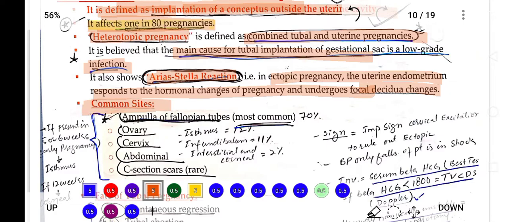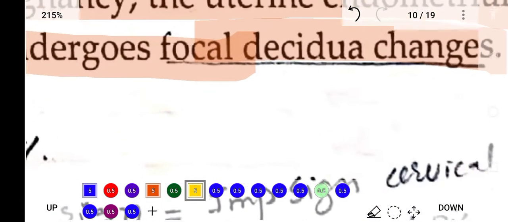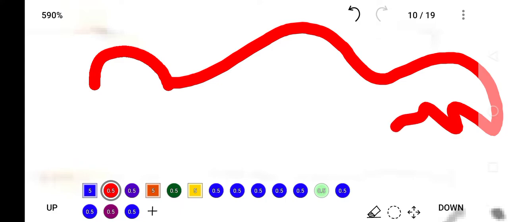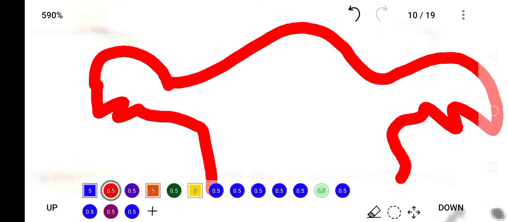Now, the most common site of ectopic pregnancy is the ampullary site of the fallopian tubes. Now look at the normal anatomy of the uterus.